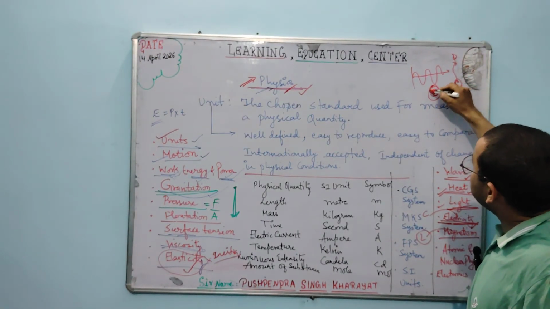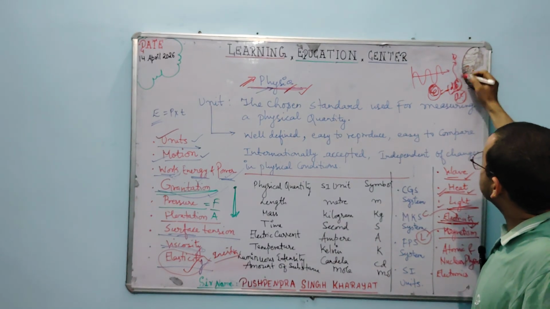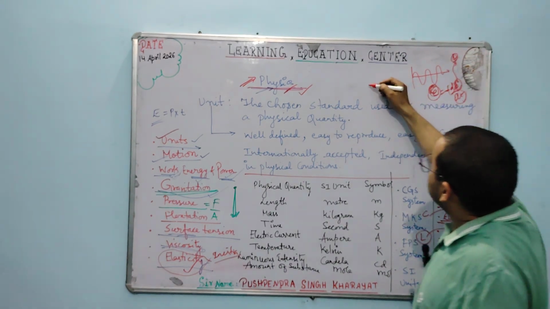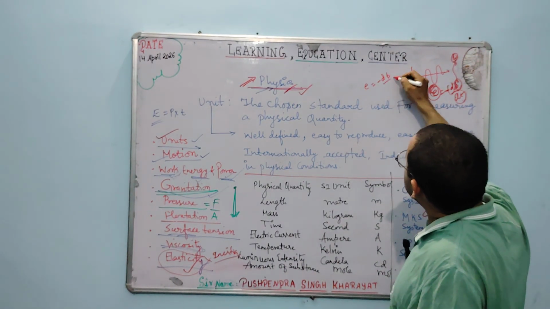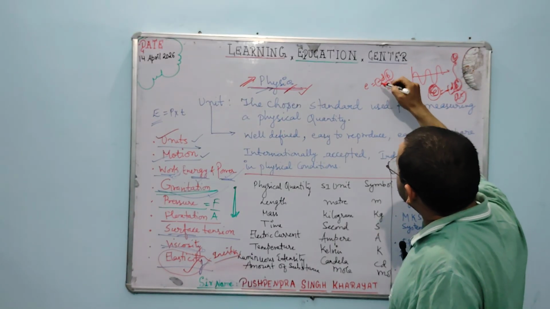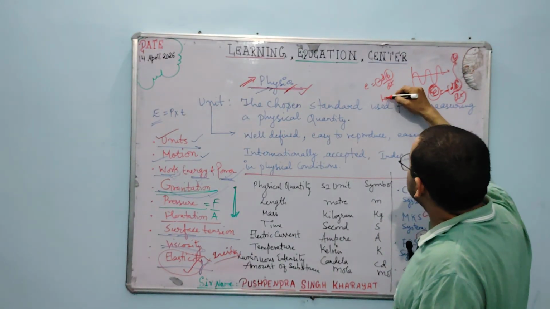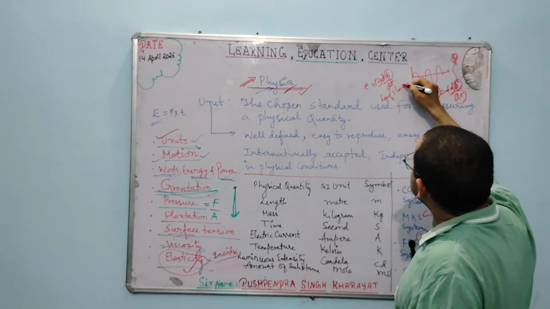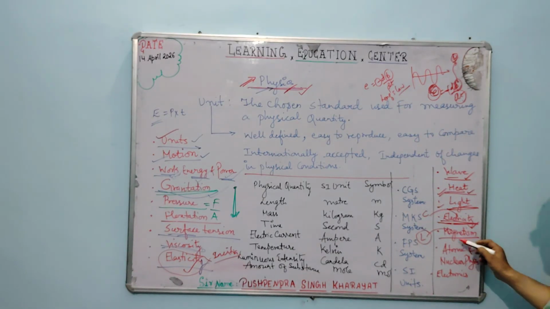Because whatever EMF is induced after the rate of change of flux, E is equal to minus d phi upon dt. Whatever the rate of change of flux, the EMF is of an opposing nature, and that is called Lenz's law. So we will study in this magnetism Faraday's law, and we will also discuss the Maxwell equations.